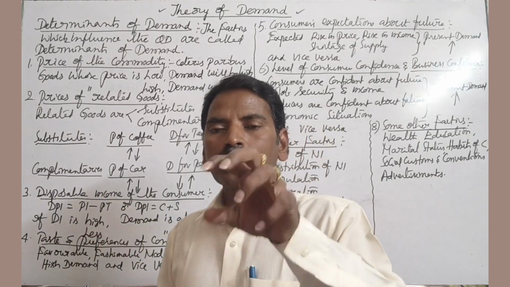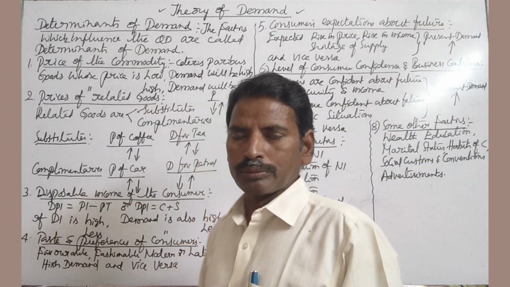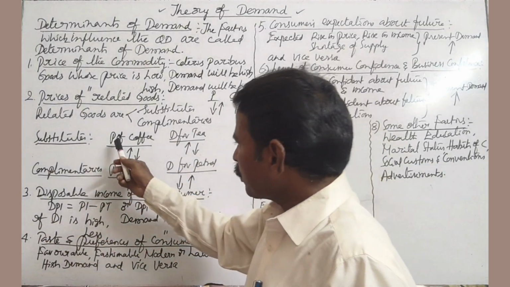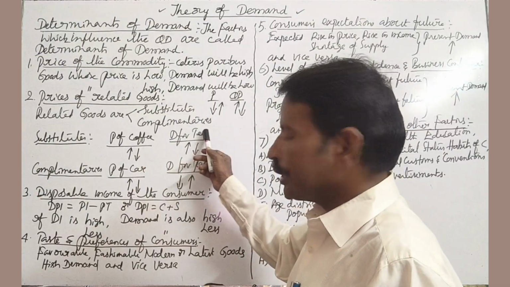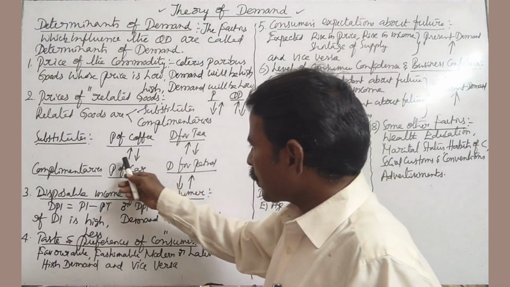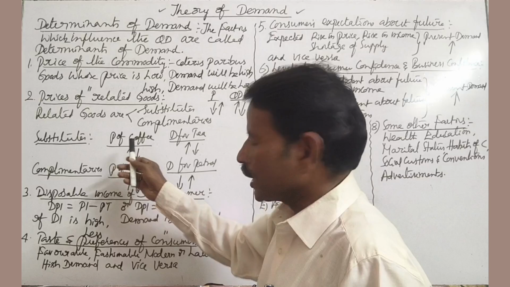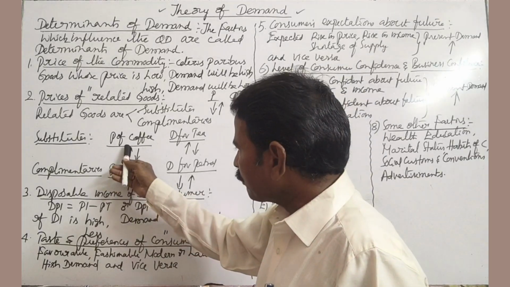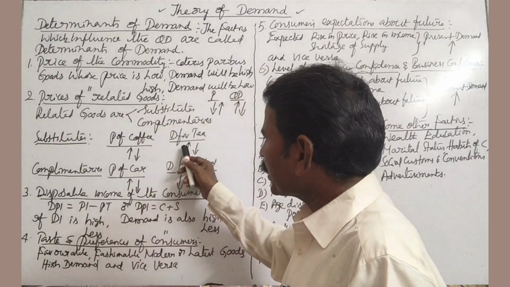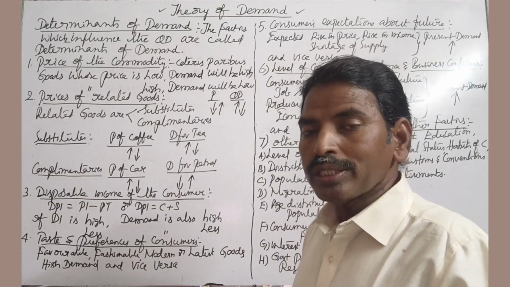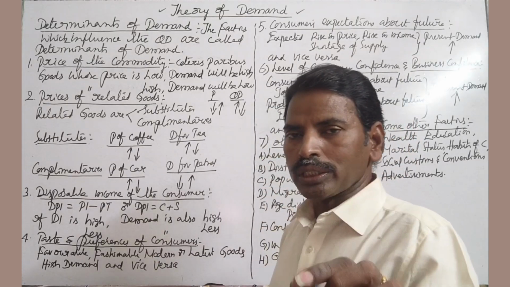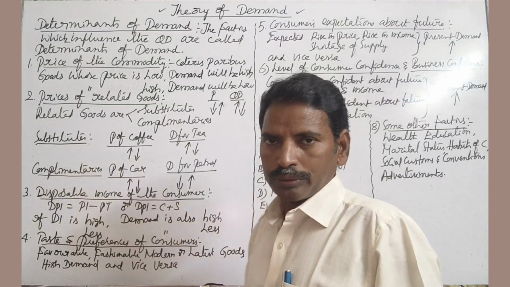For example, coffee and tea are substitutes. You see, price of coffee, demand for tea. Price of coffee increases, the demand for tea also increases and vice versa. There is a positive or direct relation in the case of substitutes.